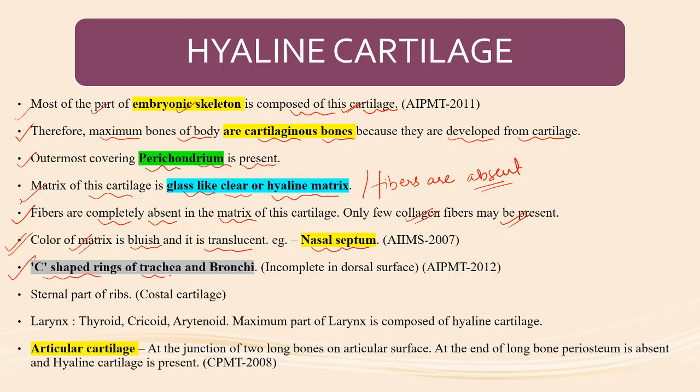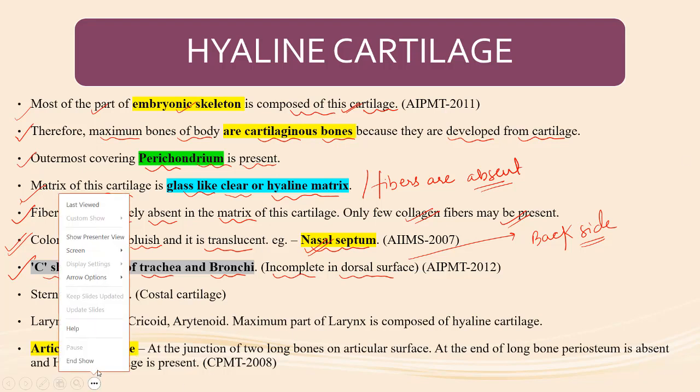C-shaped rings of the trachea and bronchi are made up of hyaline cartilage. These rings are incomplete at the back, on the dorsal surface. The color of the matrix is bluish and it is translucent. Example, nasal septum.